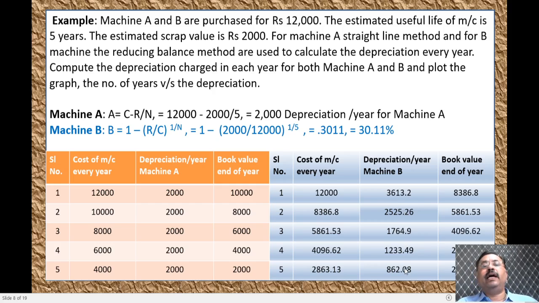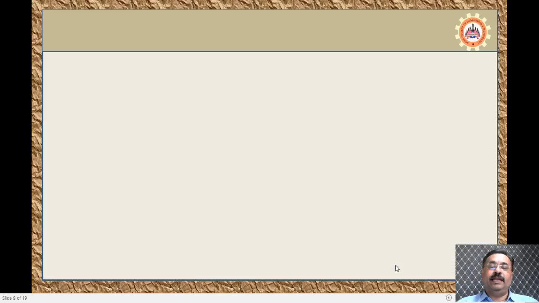That is what we call the diminishing balance method. At the end of 5 years, you see the depreciation which has been collected. It is 862 rupees, a very small value. That is why we call it the diminishing balance method. It keeps on coming down as the life of the machine increases. The productivity will come down. Hence, the depreciation will also come down in this particular method.